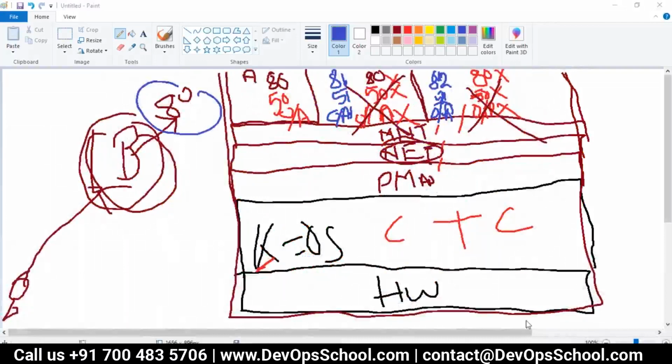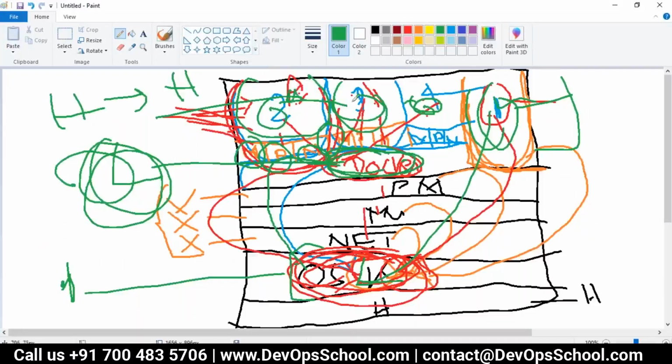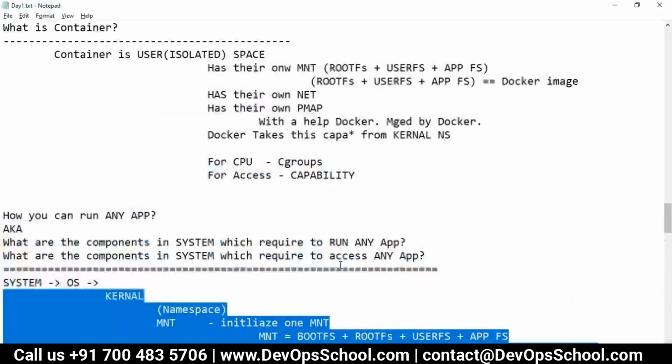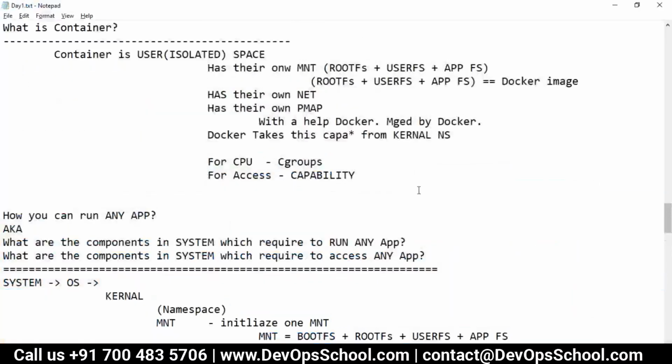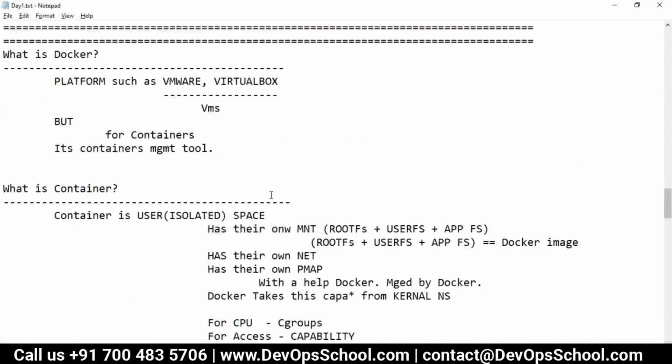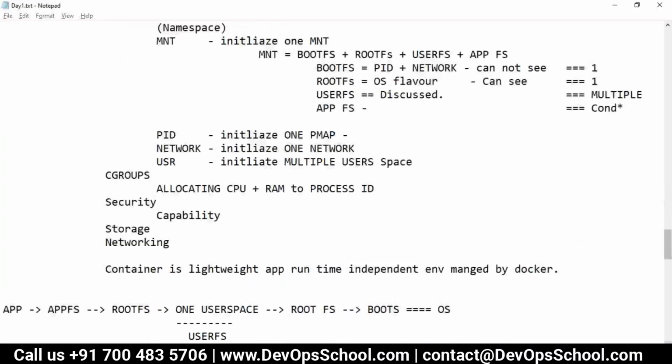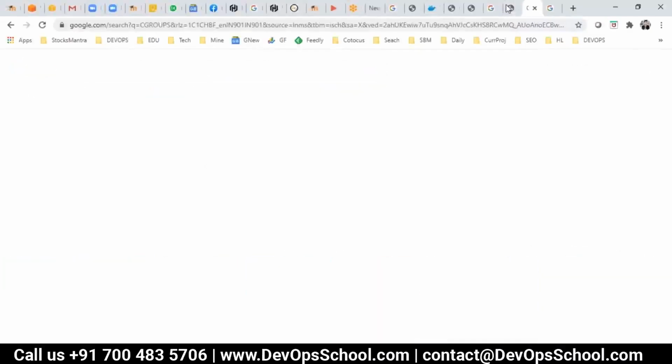So think about it: port 80 is running, port 80 is running, port 80 is running, with one IP address each. These three will be load balanced by the load balancer. Correct? So this whole concept is for what? To reduce the CPU and RAM wastage. That's all. Nothing else.